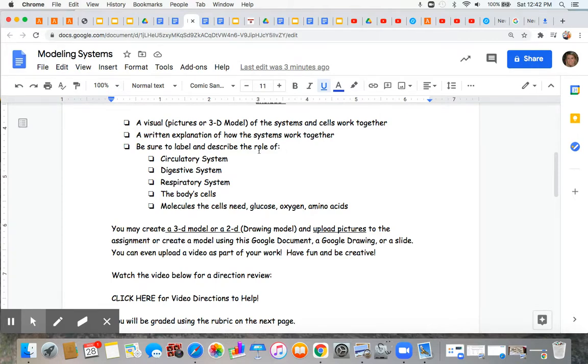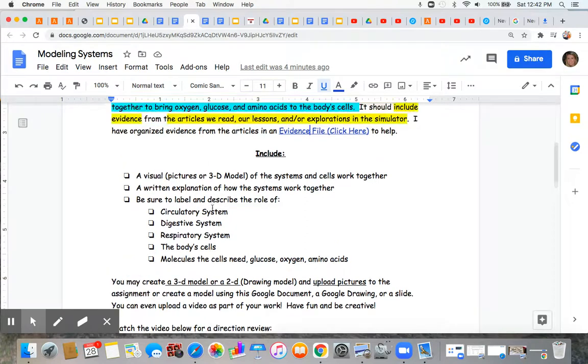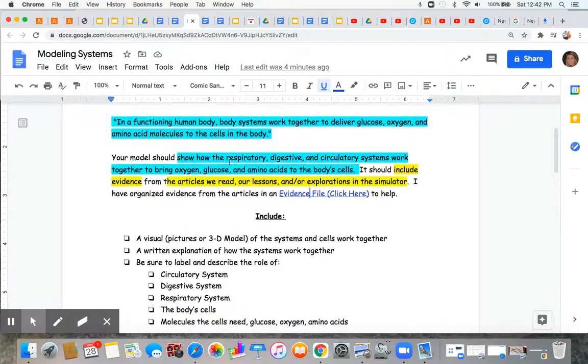In your model, you're going to want to make sure that you include, label, and explain the role of the circulatory system, digestive system, respiratory system, the body cells, and the molecules the cells need, glucose, oxygen, and amino acids, and how they work together in a healthy, functioning human body, which is our claim.